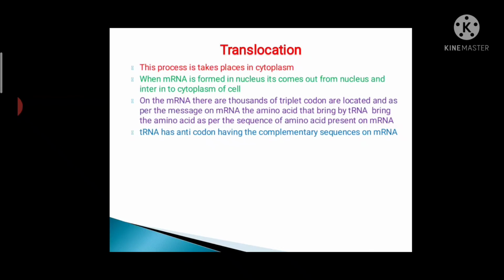On the mRNA there are thousands of triplet codons, and as per the message on mRNA, tRNA brings the amino acids according to the sequence present on mRNA. tRNA has an anticodon with the sequence complementary to the codon on mRNA, and the amino acids brought by tRNA are bound by peptide bonds with the help of ribosomal RNA.